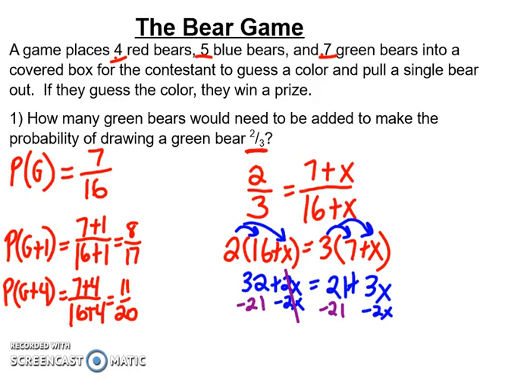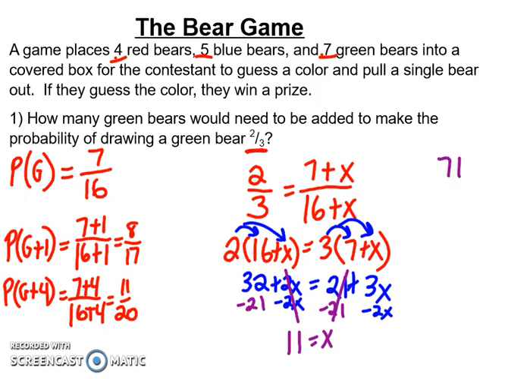And see, that cancels my 2x's, cancels my 21. I'm left with x equals 32 minus 21, which is 11. That would mean I need to add 11 green bears. So let's see if I do this.